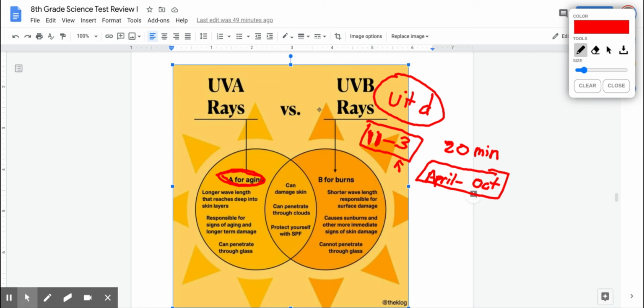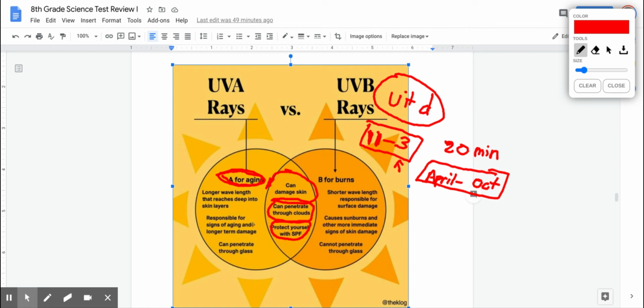So you don't need to know all this other stuff here, but you should know that we have a Venn diagram here, and this is what they both share. They both can damage the skin. They both can penetrate through clouds. So don't think because it's a cloudy day you're not getting them. And so you can protect yourself from both of them.